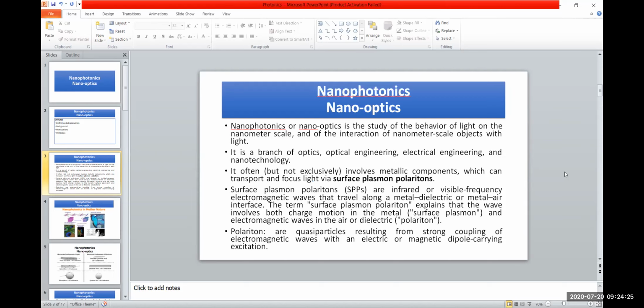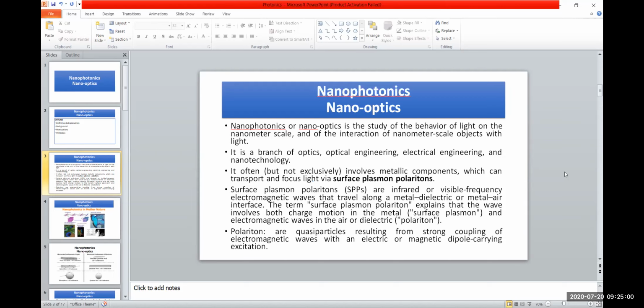It often involves metallic components which can transport and focus light via surface plasmon polaritons, that is SPPs. Surface plasmon polaritons, what are these? These are infrared or visible frequency electromagnetic waves that travel along a metal-dielectric or metal-air interface. The term surface plasmon polariton explains that the wave involves both charge motion in the metal (surface plasmon) and electromagnetic waves in the air or dielectric (polariton).